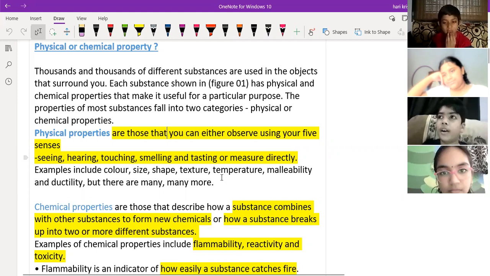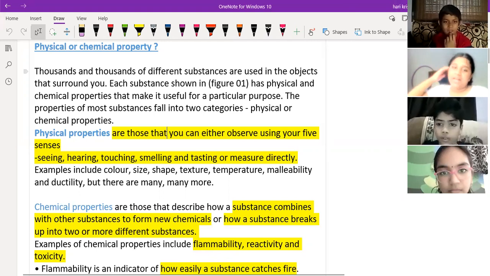Sir, also rusted iron, is it a color change? Iron to rusted iron. That color is changed, but that is a chemical change. That is not a physical change.